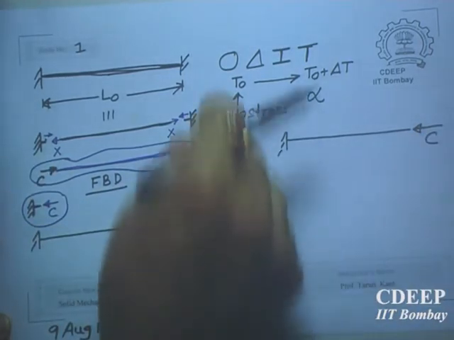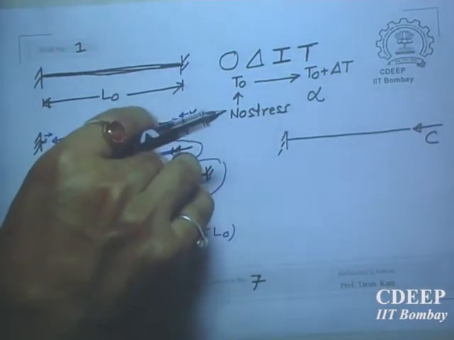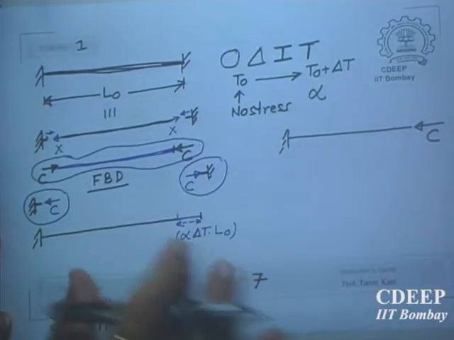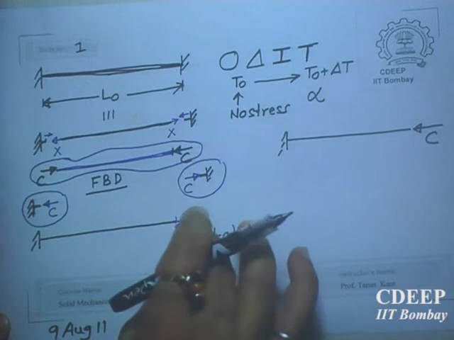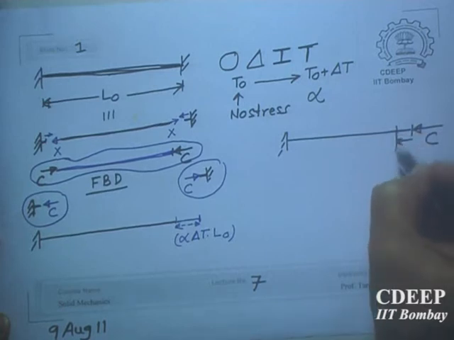Then this rod will come back to its original position, and then you will be solving this original problem. So you can visualize this as freely expanded, and then you apply C in such a way that C brings it from here to here, which is alpha delta T L naught.